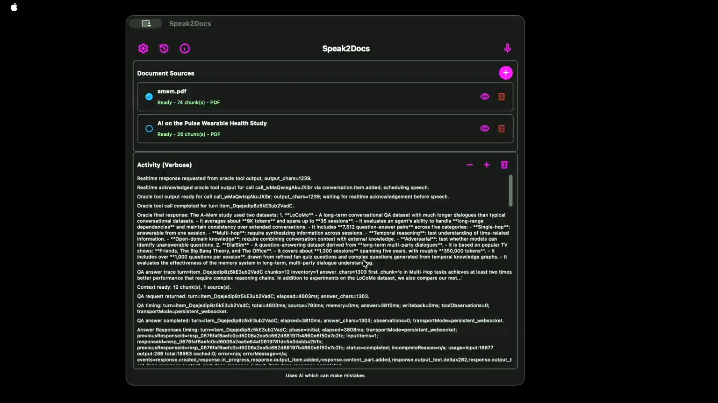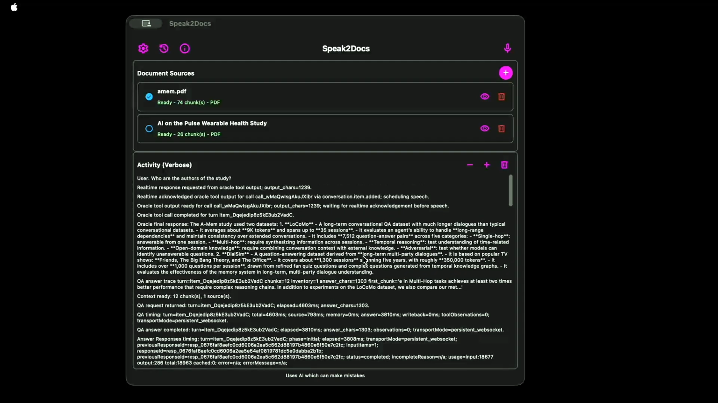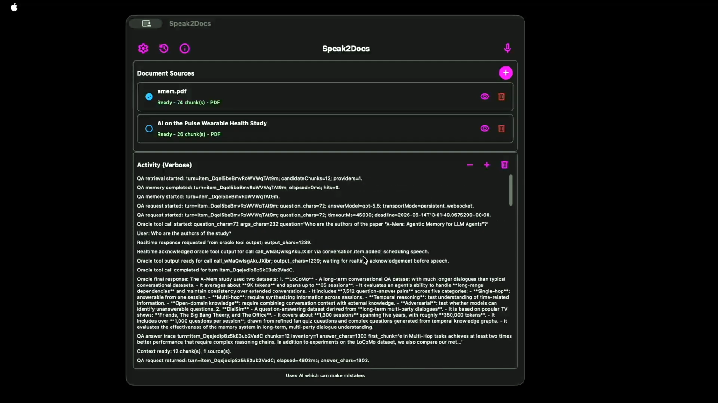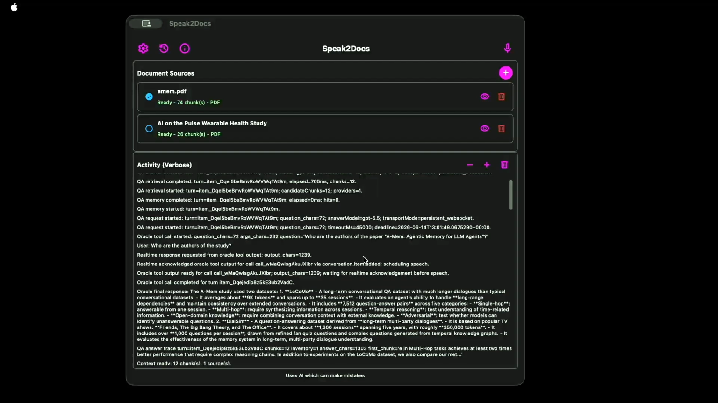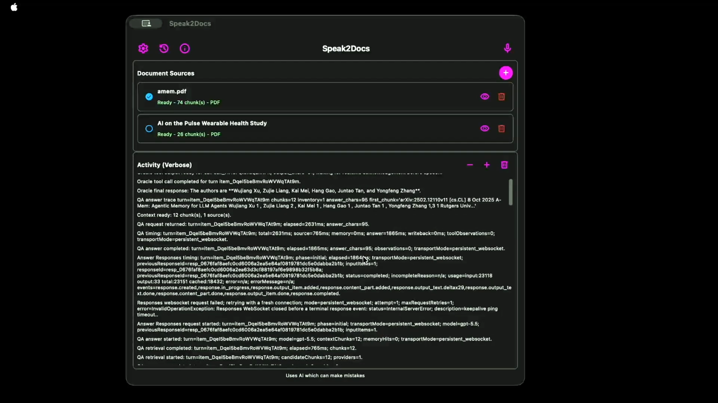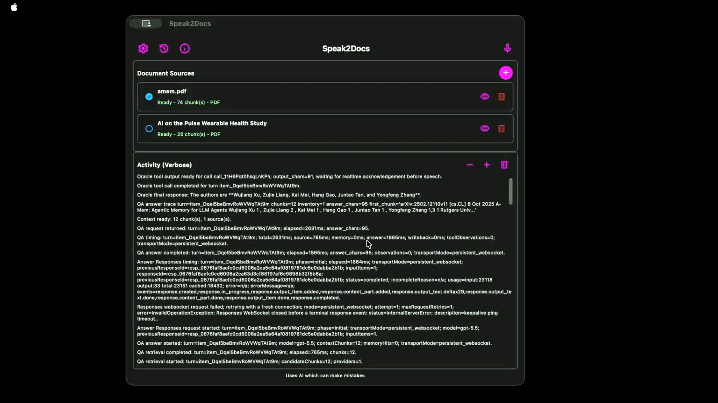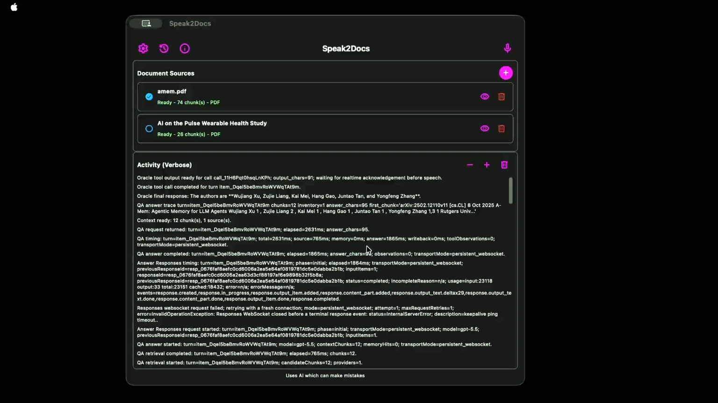Who are the authors of this study? Let me check the author list so I can read it back accurately. The authors are Wu Jiangshu, Zhujie Liang, Kai Mei, Han Gao, Juntao Tan, and Yangfeng Zhang.